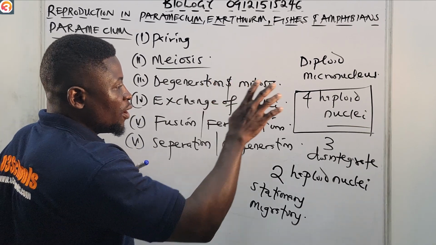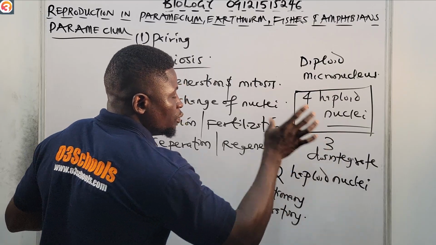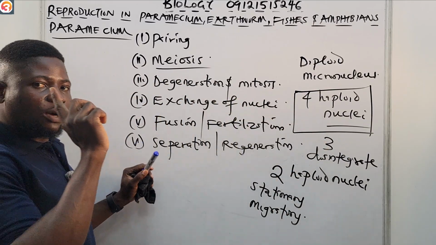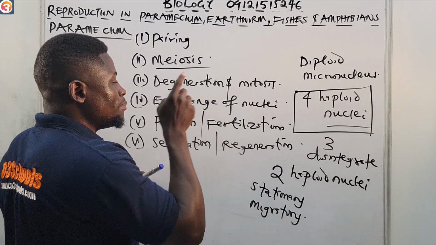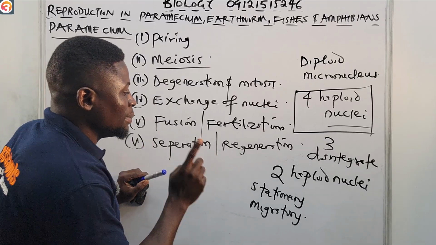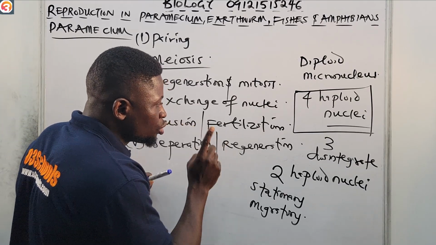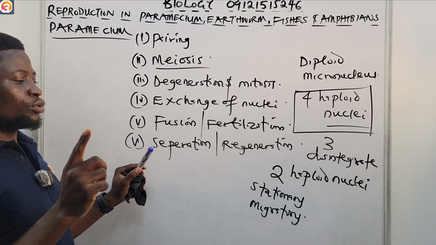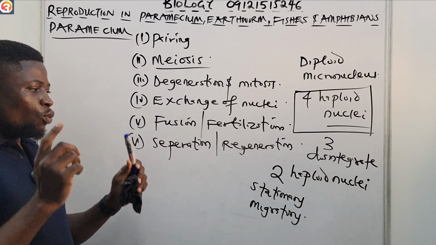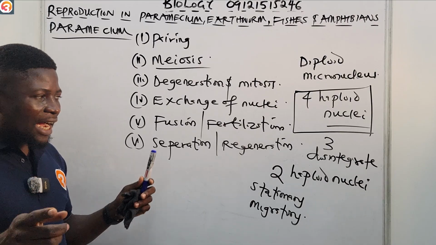So among the 4 haploid nuclei, 3 will disintegrate, leaving only one. That one will undergo mitosis, and once it undergoes mitosis, it will form 2 haploid nuclei. Among those 2, one is stationary and one can be migrated.